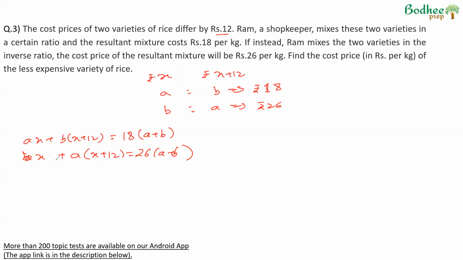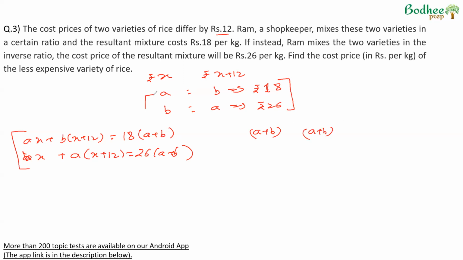We want to remove X from here. Basically, we want to find out the cost price of the less expensive variety. So one of the variables will have to be removed, or we'll have to find out the ratio and then work with the options. But again, this creates a problem. A better approach here is to simply understand that if we mix these two varieties, what will happen is we will have A plus B kg of the cheaper kind and A plus B kg of the more expensive kind.